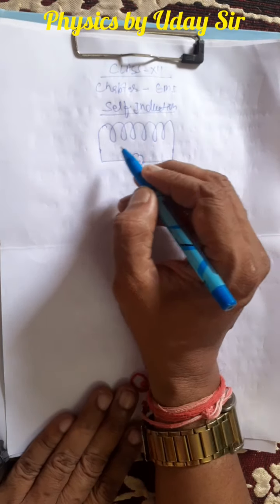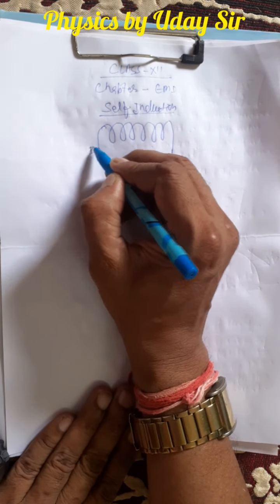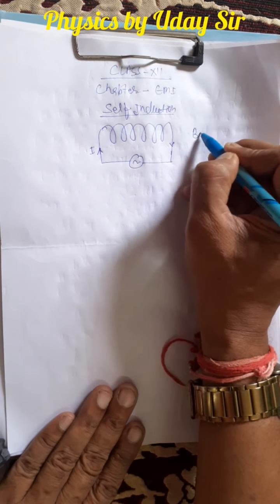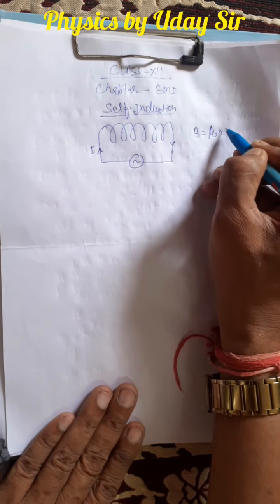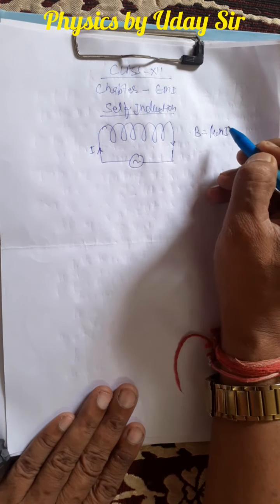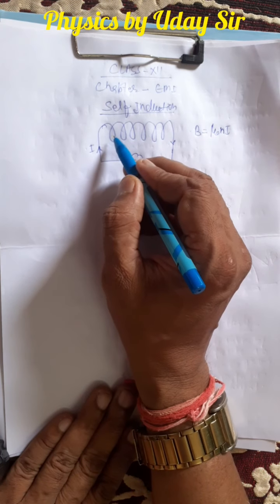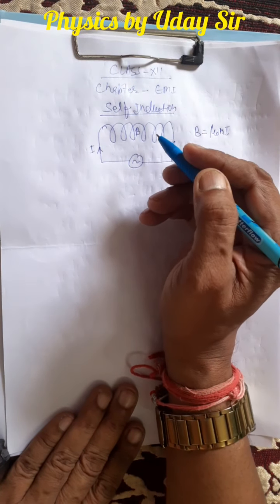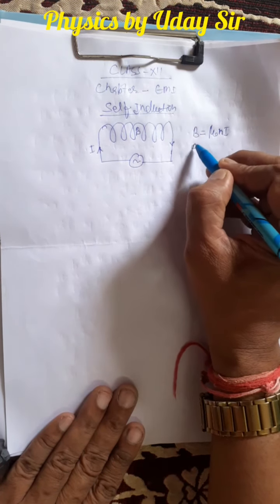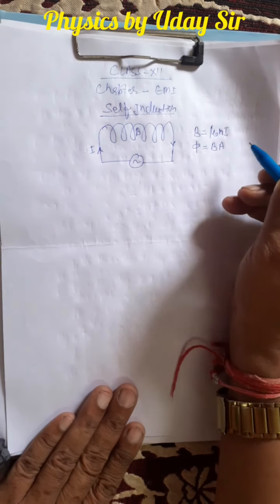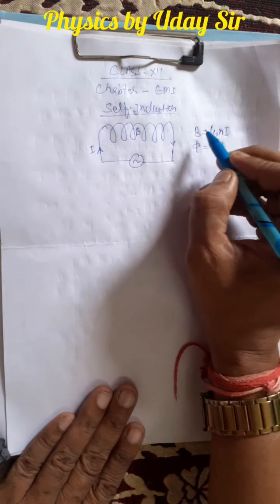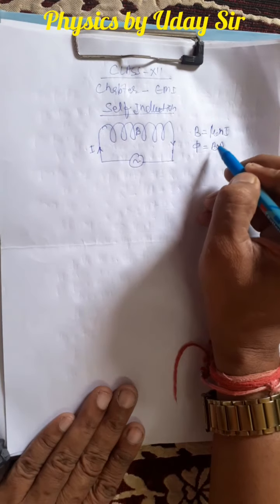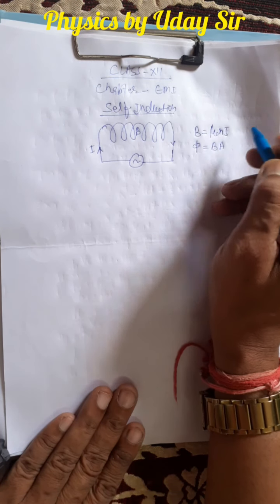in the coil, which causes, you know that when the current flows through it, which causes magnetic field inside the solenoid, B is equal to mu naught Ni, N is the number of turns per unit length. So when current passed, the magnetic field generates inside the solenoid, which causes change in magnetic flux, Ba. Is it clear? So it means B is directly proportional to I, or phi is directly proportional to I, it means the change in magnetic flux depends upon the current.